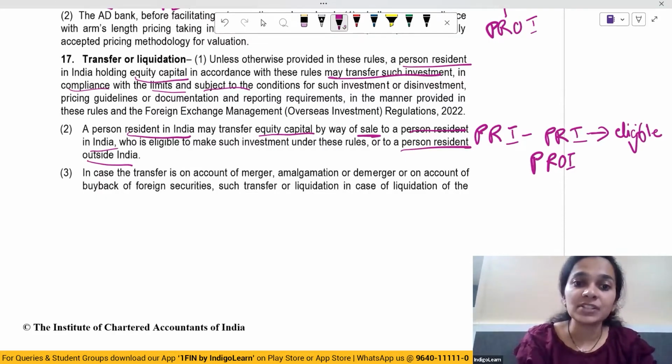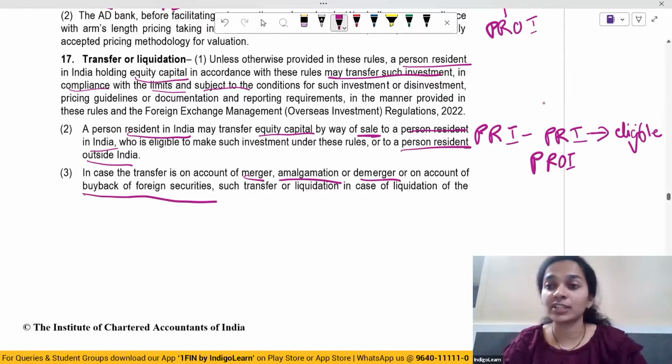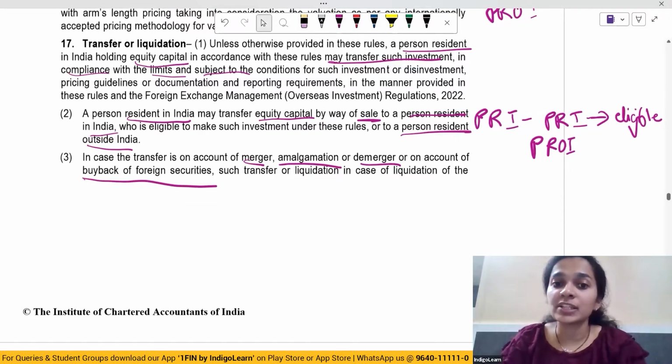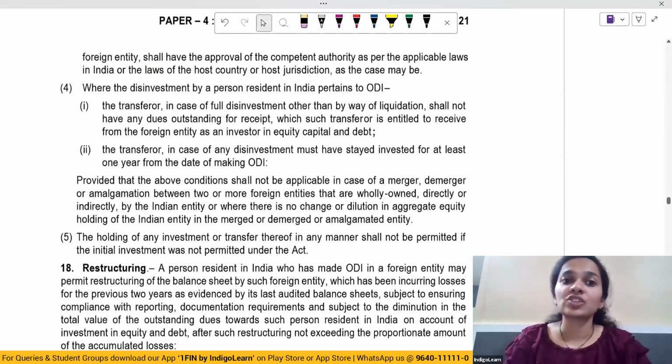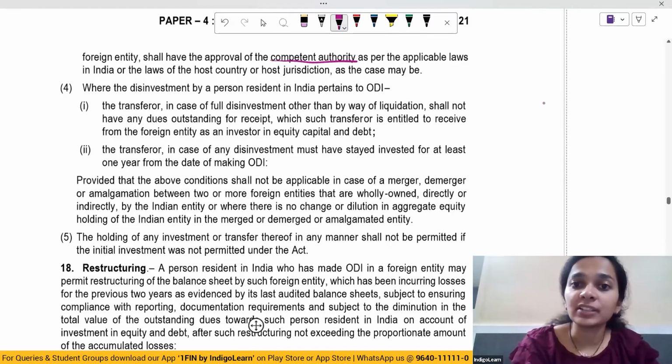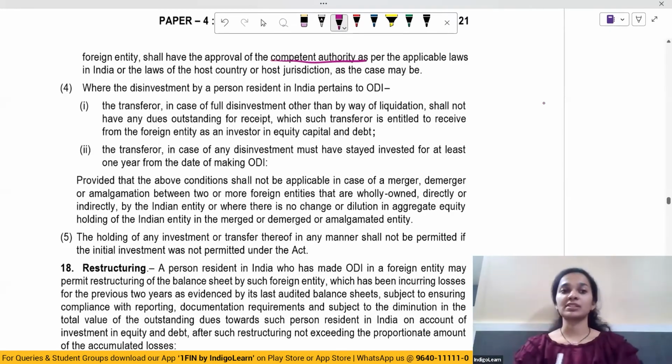In case the transfer is on account of merger, amalgamation, demerger, or due to buyback of foreign securities, then such transfer or liquidation shall have the approval of the competent authorities as per the applicable laws in India or the laws of the host country or the host jurisdiction.